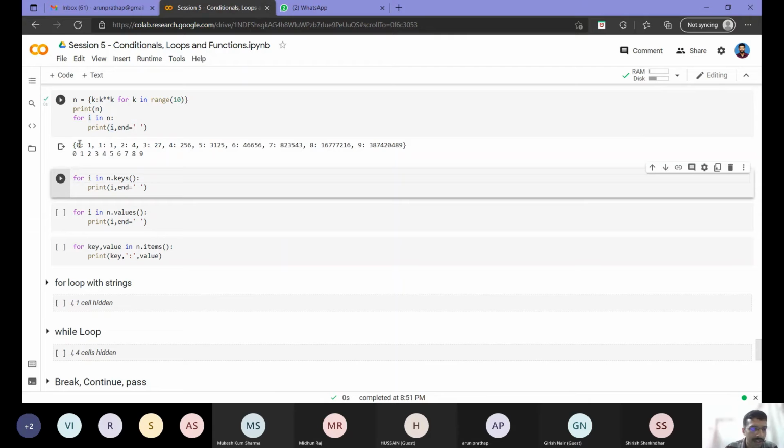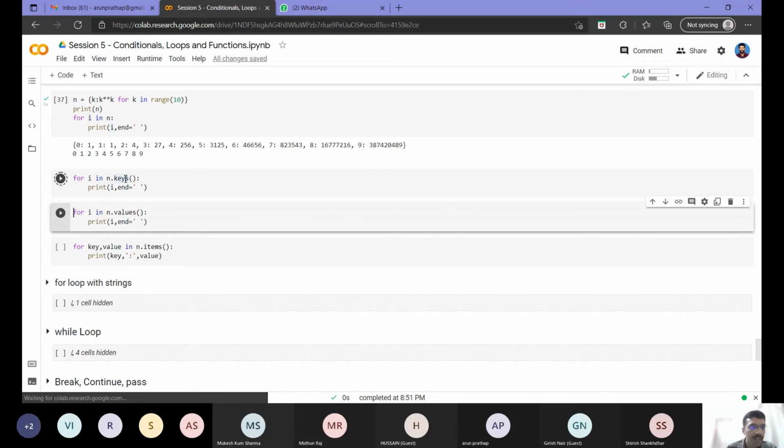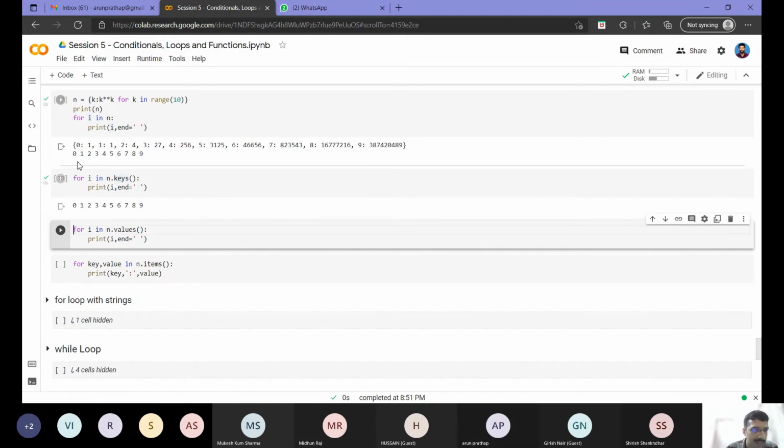As you can see, my n here is like the previous case, 0, 1, and corresponding to each key I have a value, like 1, 4, 27, 256. I have the exponents. But when I am printing the dictionary using n alone, what I am getting is actually the keys, right? I can again verify it. I can directly get the keys from n, and I am getting the same output. So we can definitely tell that it is printing only the keys.